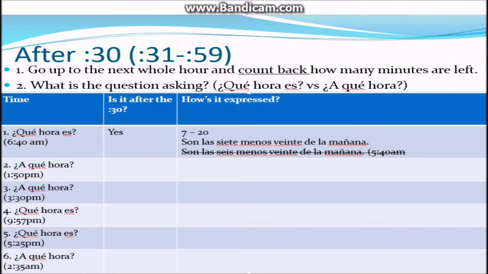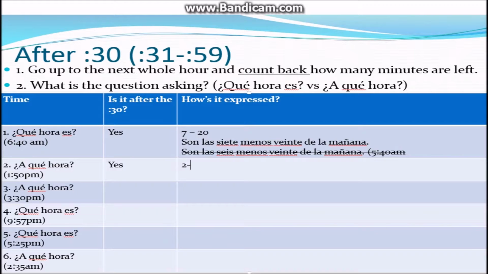Let's look at number 2. ¿A qué hora? And it has 1:50. So ¿a qué hora is asking what? At what time? So we need to put that "a" back in our answer. So it's 1:50 p.m. is what we want to say something occurs at 1:50. Is it after the 30? Yes. So how is it expressed? We go up to the whole next hour, which is 2 o'clock.